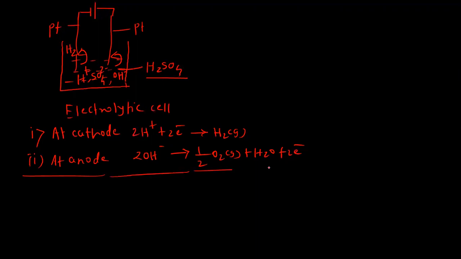Now let us add these two reactions to write the product of the electrolysis. Two hydrogen ions react with two hydroxyl ions, and there is a formation of hydrogen gas, oxygen gas, and a water molecule. So this is the product of the electrolysis. It means during the electrolysis process, hydrogen gas and oxygen gas are released at the cathode and at the anode respectively. And for this electrolysis of the electrolyte, we require electricity.